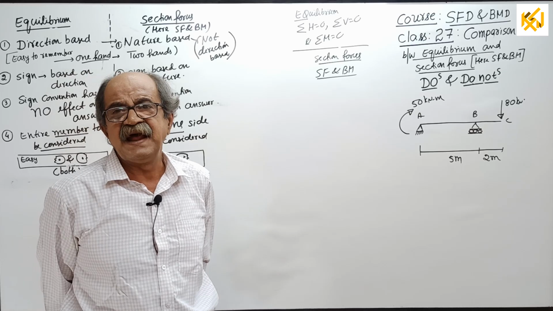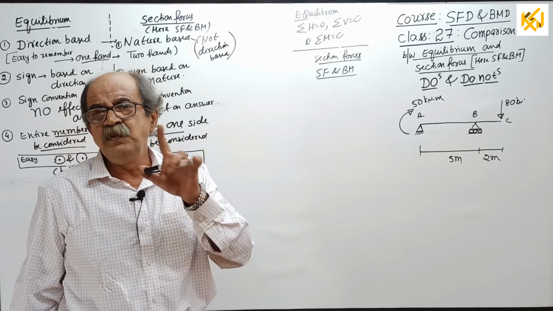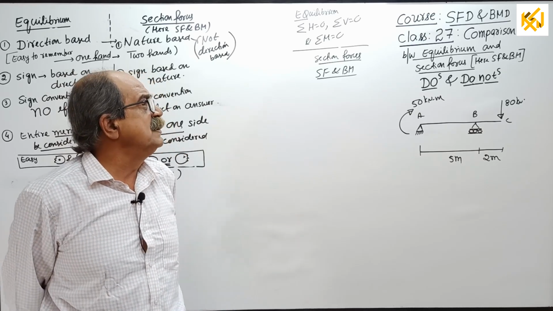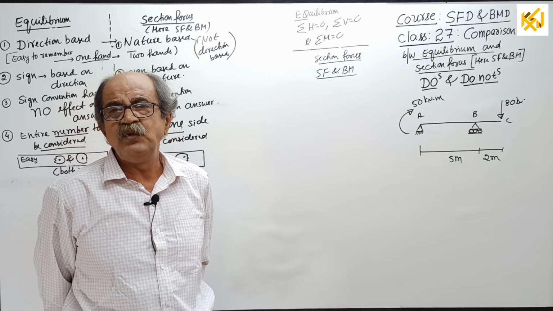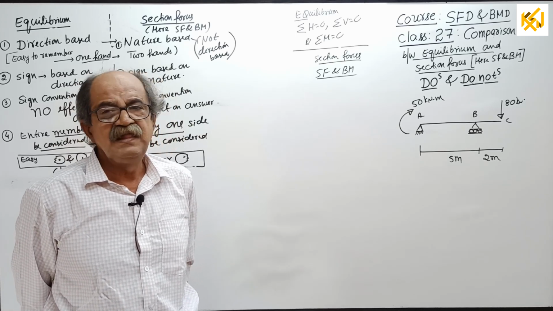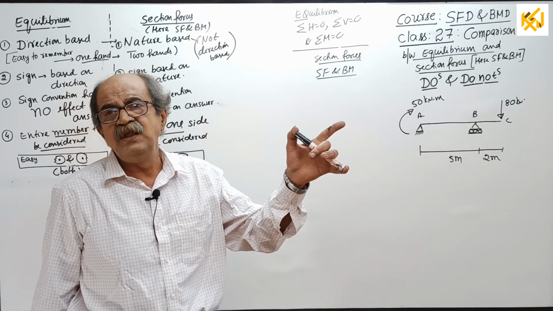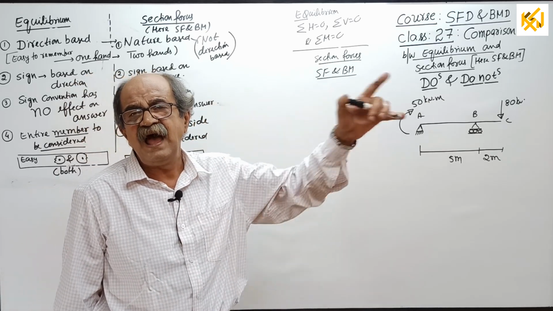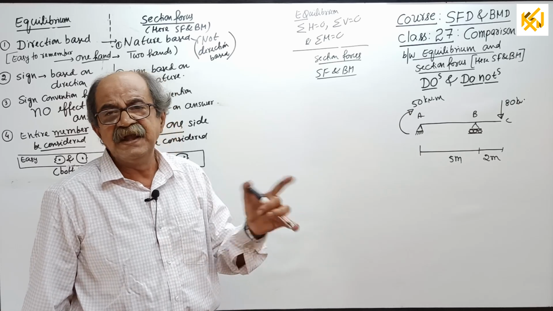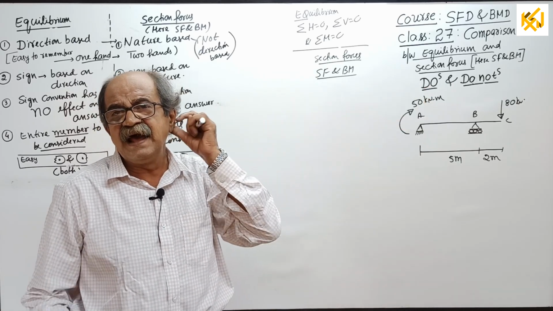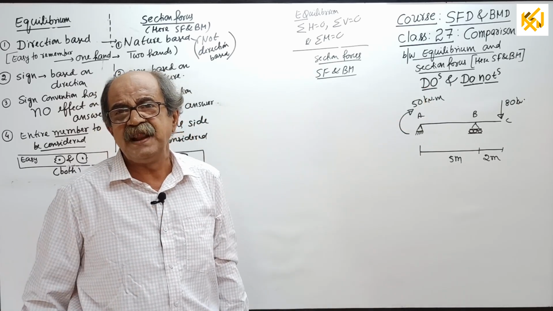If it is correct, it will give a positive value. If it is wrong, it will give a negative value. So if you get positive, enter the value in the same direction as assumed. If you get negative, enter the value in the direction opposite to the assumed direction.